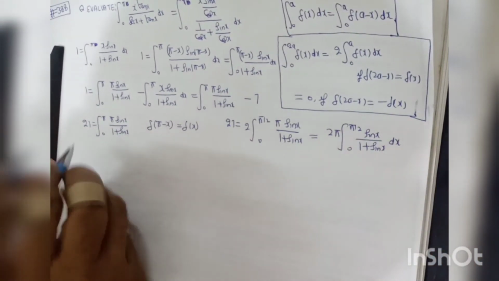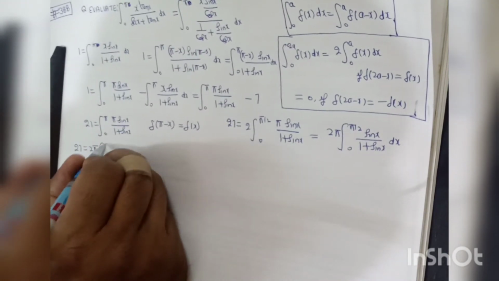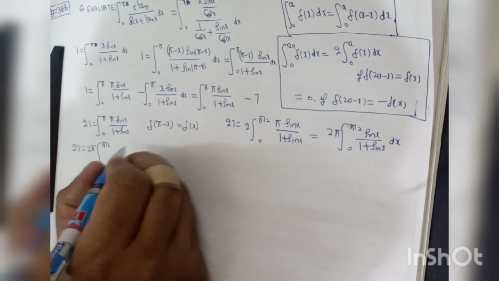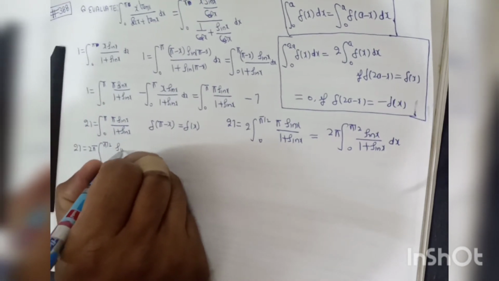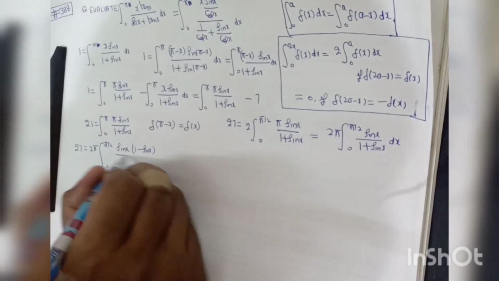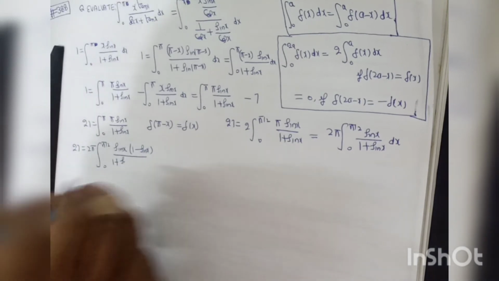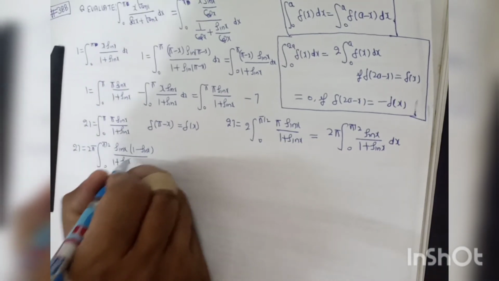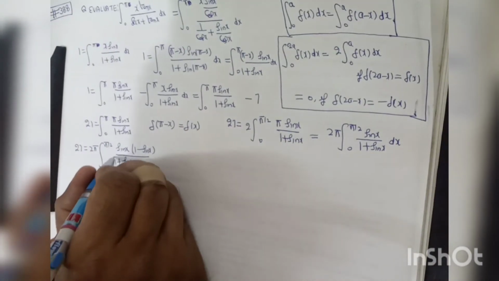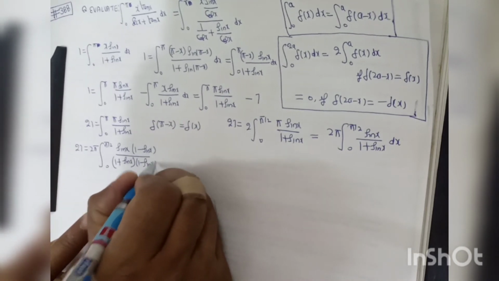Now we will rationalize the denominator. So this will be sin x into 1 minus sin x divided by 1 plus sin x into 1 minus sin x dx.